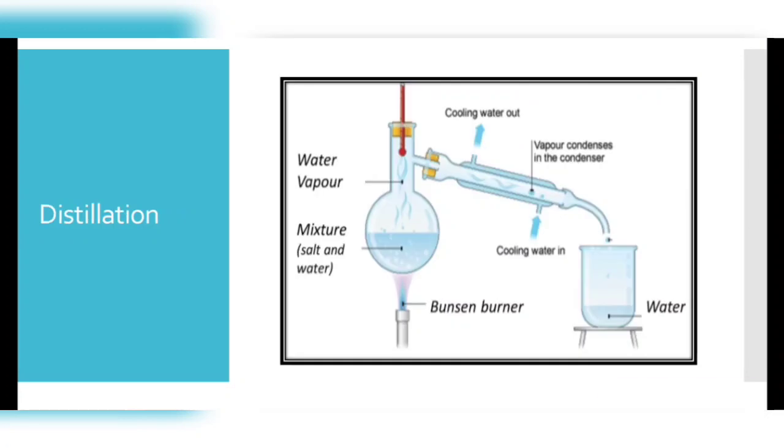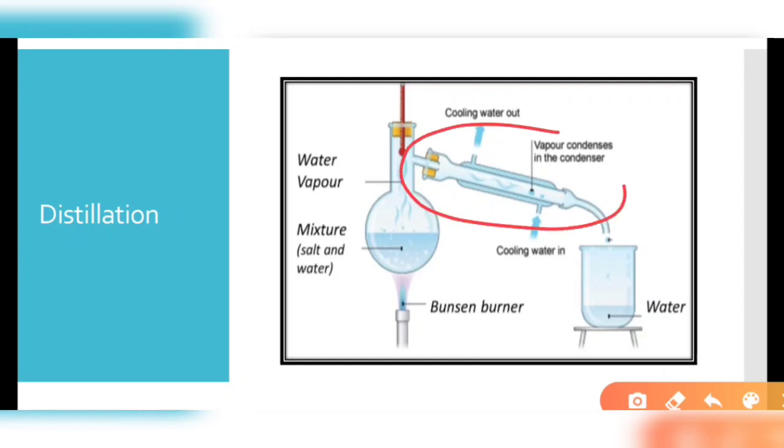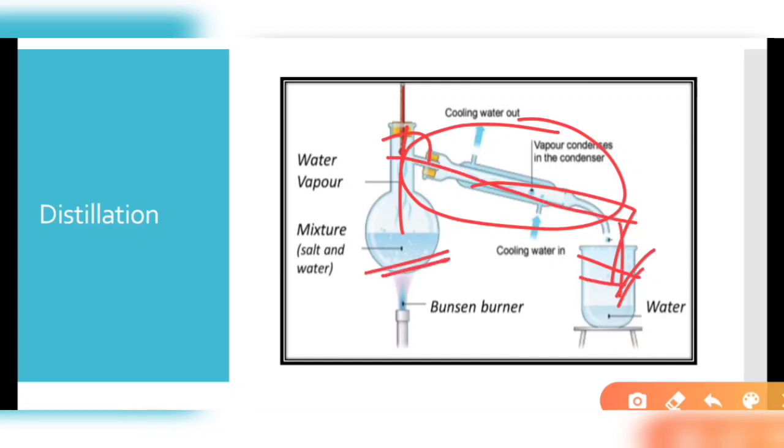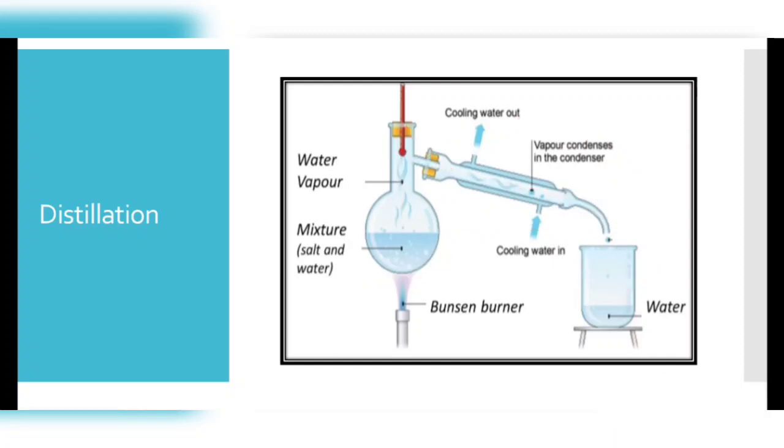Next is the distillation process. Distillation is somewhat similar to the evaporation process, but if we need the water also, we add a condenser here, and we remove all of the water as vapor. Firstly it moves into the vapor form, then we condense it and get it in liquid form, and the remaining solid we get at the bottom. This process can be used further for separating liquid solutions as well.